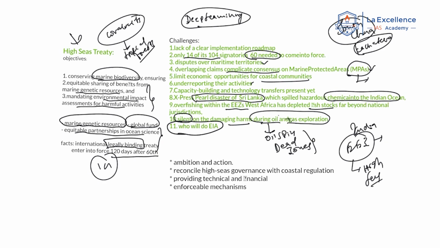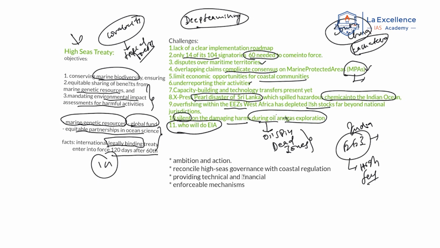Okay. Now, the article mentions certain suggestions. There are many conferences happening regarding global greenhouse gases, climate change, and all these things. A lot of ambitious targets are given, but there is no action at the ground level. This type of convention may also fall prey to such activities. Now, next, there is a need for reconciling high seas governance with coastal regulation, because as I have seen, most of the role in conserving these marine resources is with the coastal states. Now, coastal states have to align their policies, especially marine policies, with the international laws, and they have to be provided technical and financial assistance, especially from the developed countries.